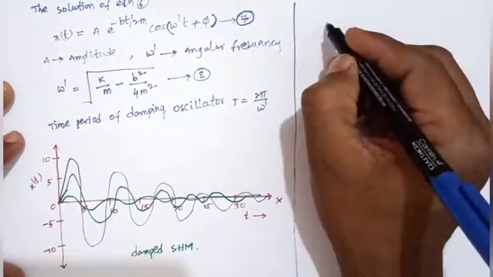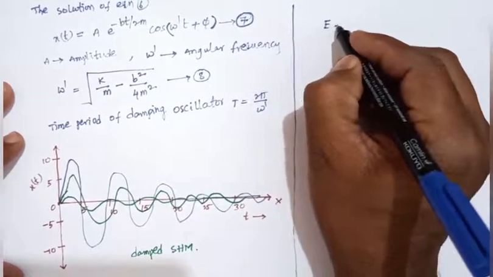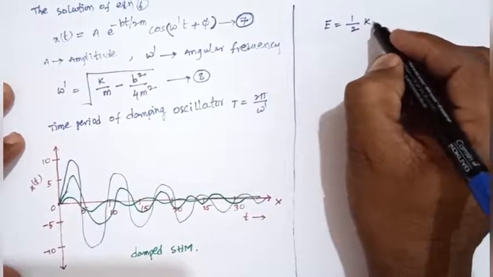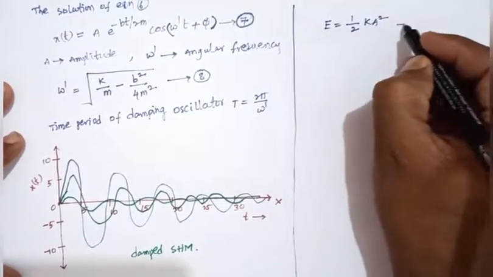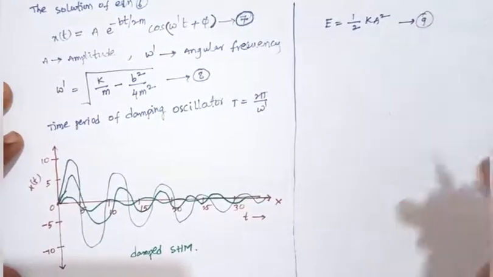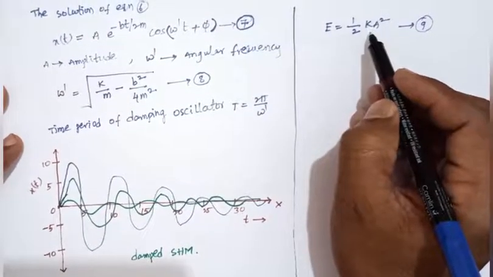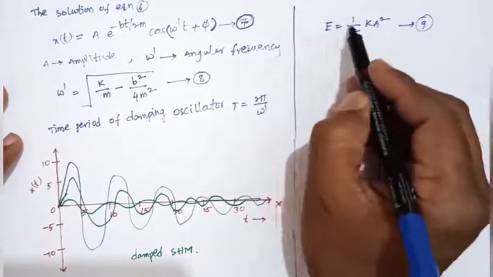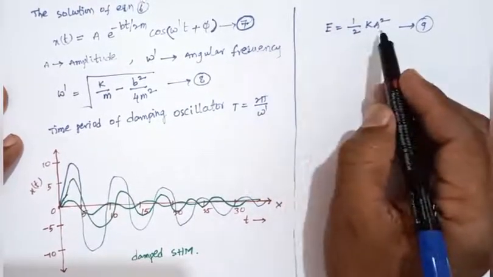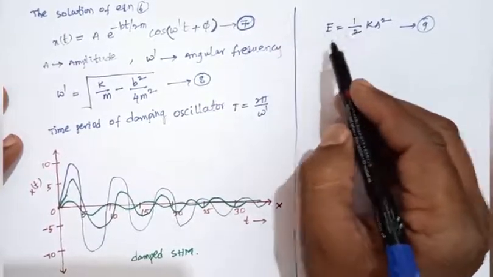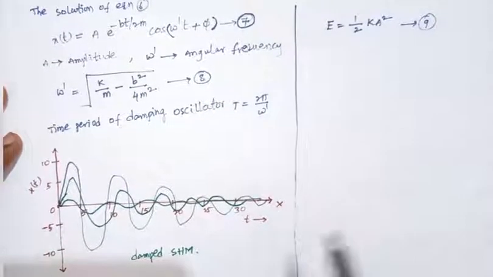The total mechanical energy equation is equal to half k A square. So this is equation number 9. A is the amplitude, K is the spring constant. So the total mechanical energy of an undamped oscillator equals half k A square.